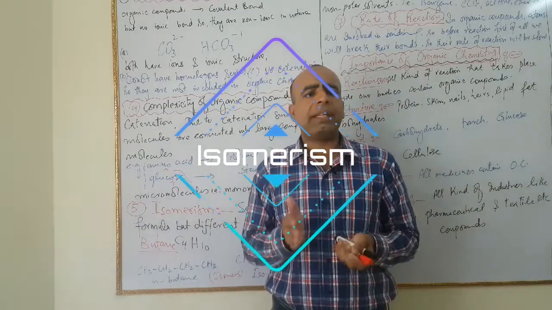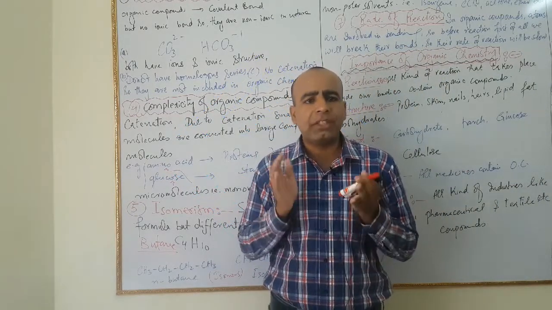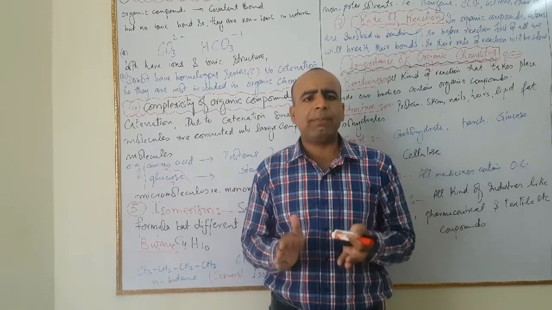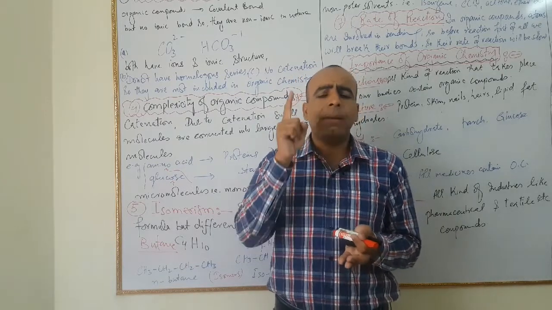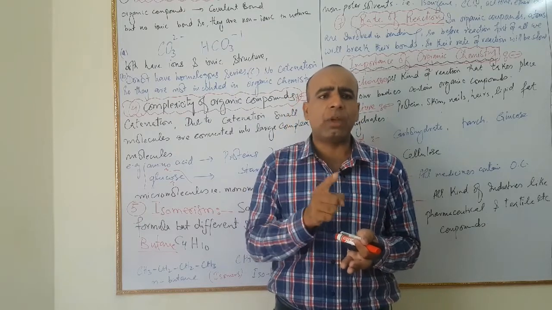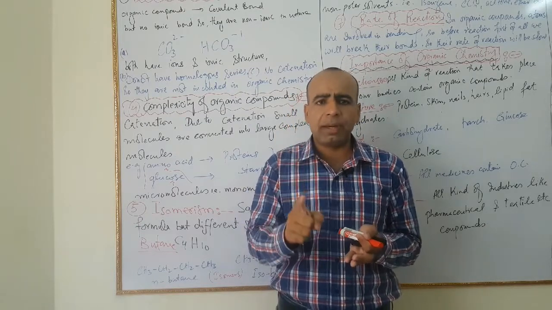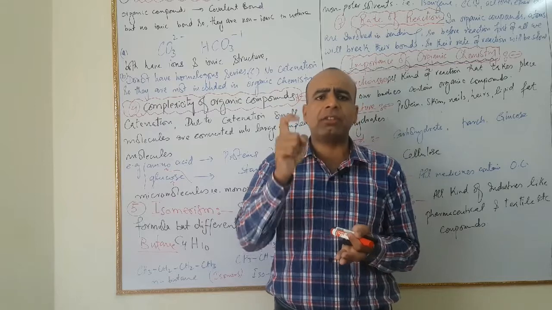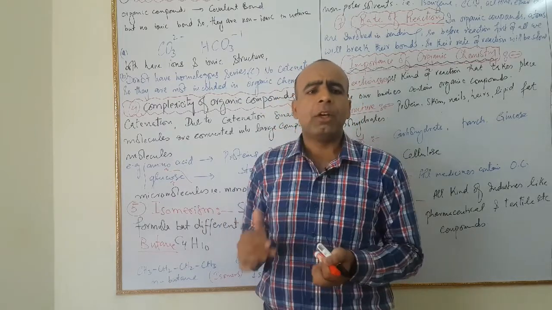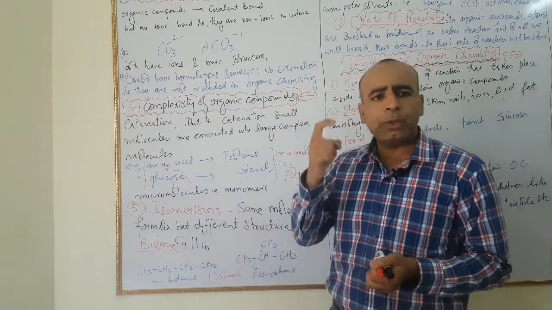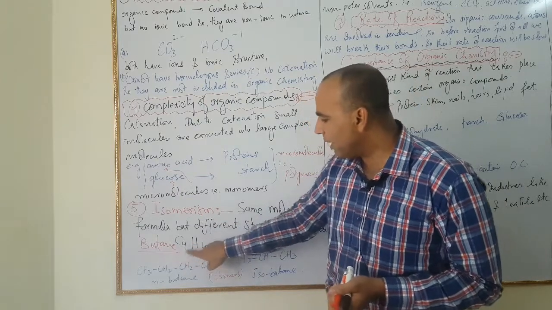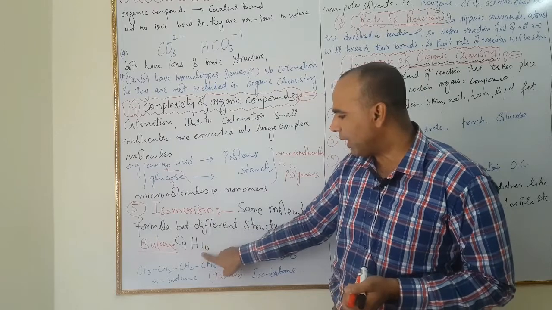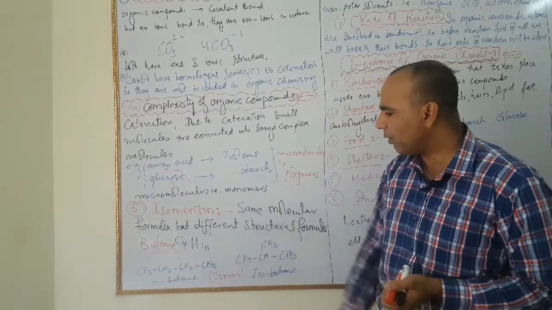It is the property of organic compounds which have more than one type of molecules and they have same molecular formula but different structural formula. They are called isomers, and this phenomenon is called isomerism. For example, I will give you an example, that is butane. Butane has molecular formula C4H10. This is its molecular formula.